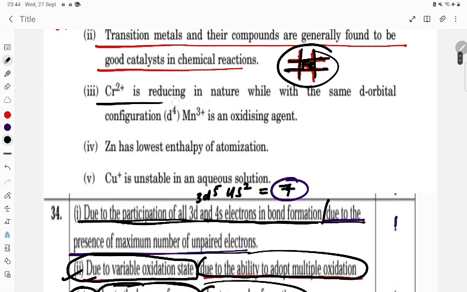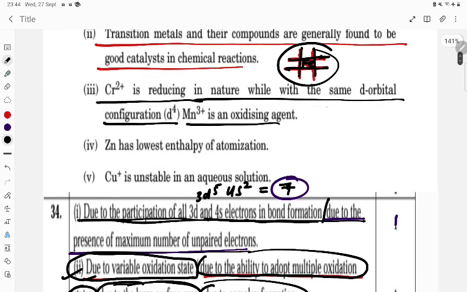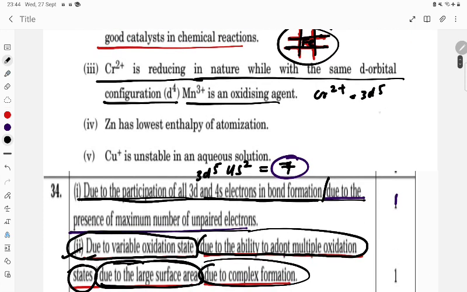Now, Cr2+ is reducing in nature while Mn3+, with the same d orbital configuration d4, is an oxidizing agent. Now student, you see Cr2+, its configuration is 3d4. If you split this, how is it going to be? In this case, it is acting as a reducing agent. How can it act as a reducing agent?